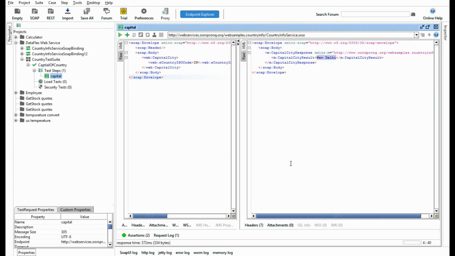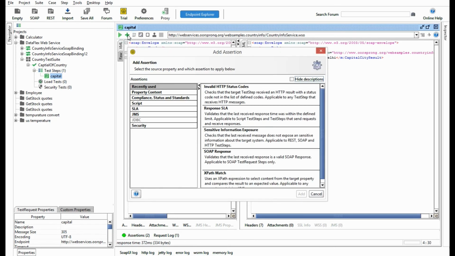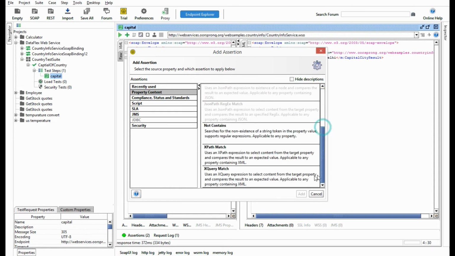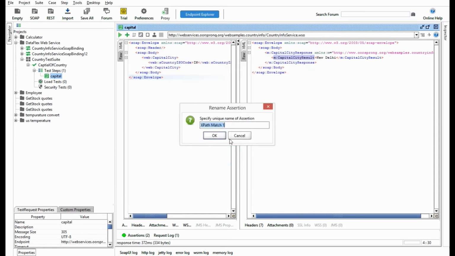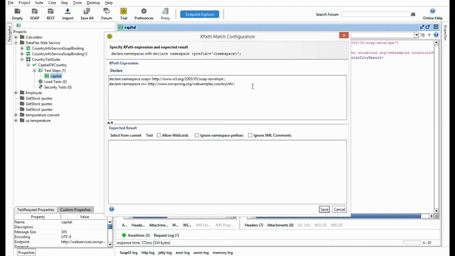Okay, so we have one option to check whether a particular node is present there or not. So we will create again one more XPath assertion. Let's say node existence. We'll declare namespace and we'll say this XPath. Okay, so now we have a method exists.